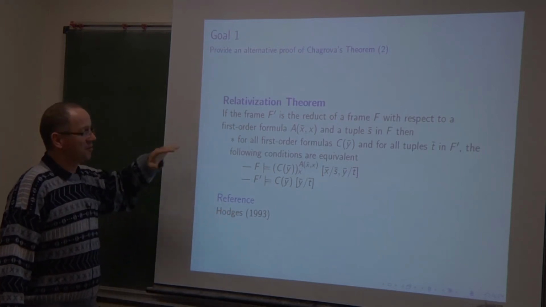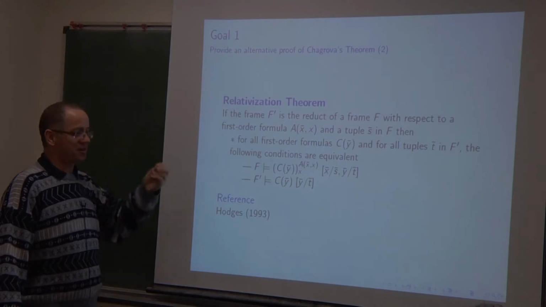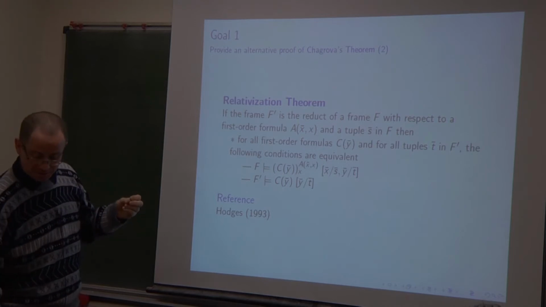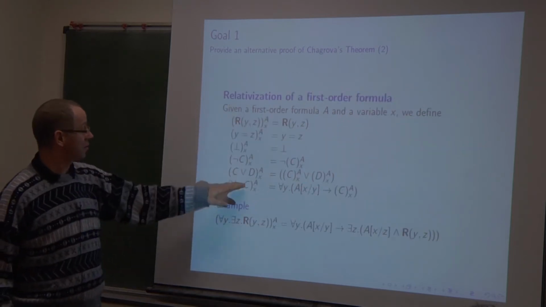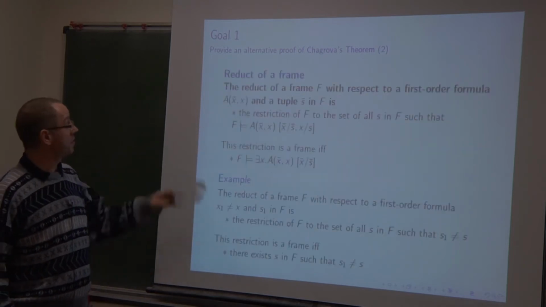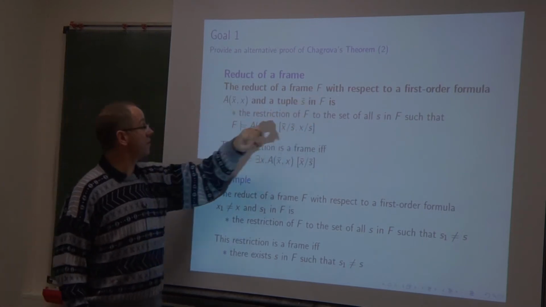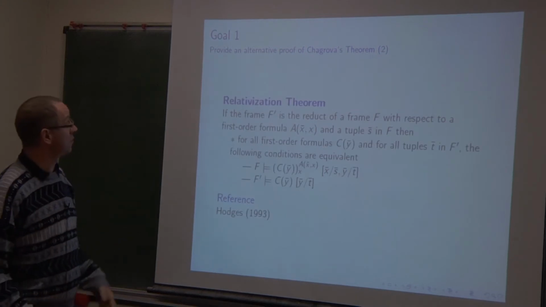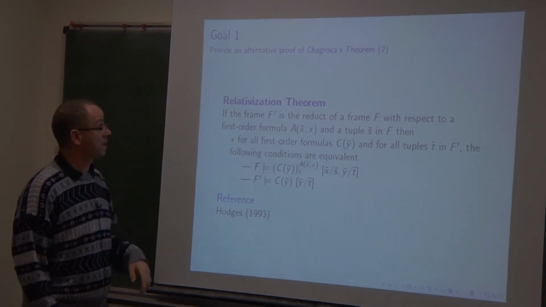So we have seen the relativization of a formula. It is this translation. We have seen what is the reduct of a frame F with respect to such a formula and a tuple S bar. And now there is the relativization theorem.